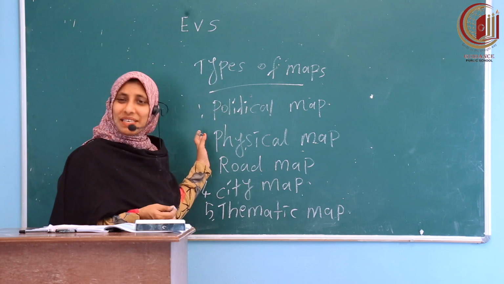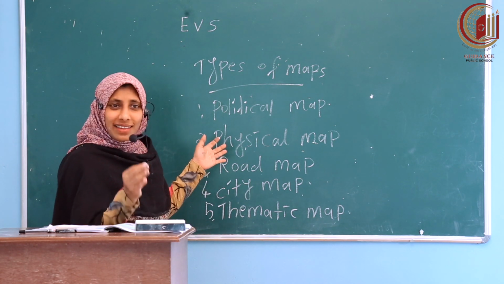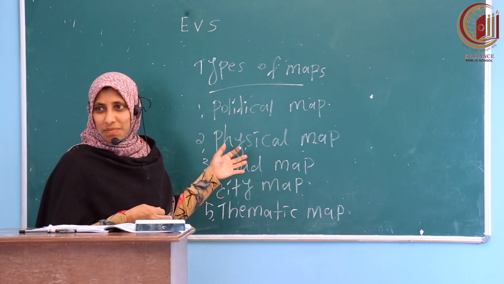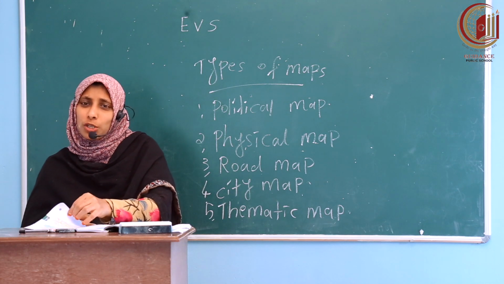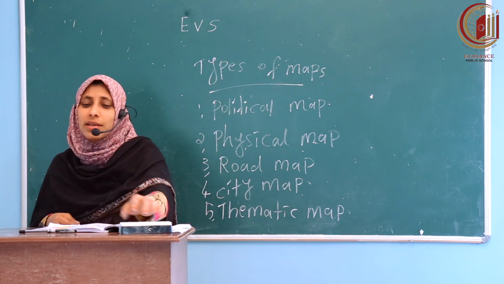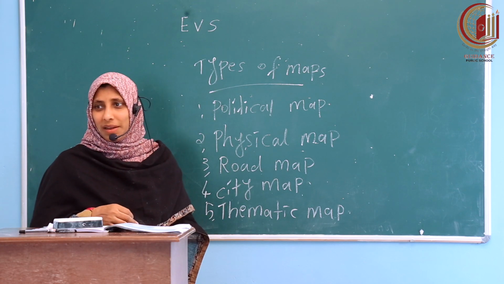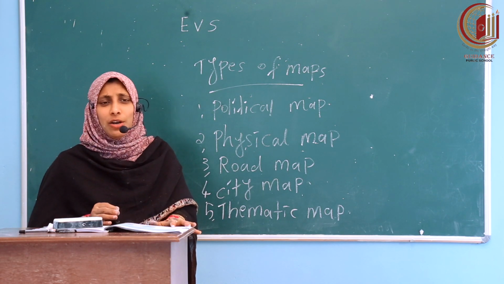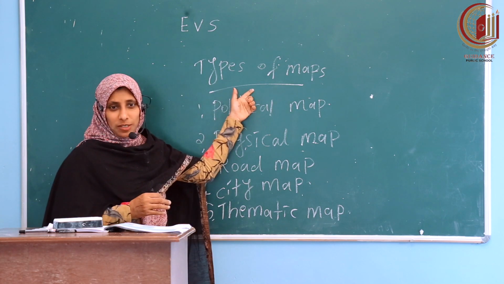It's actually a very simple lesson, very easy to study. Like in third standard, all the lessons are very easy, very simple. So fourth standard also has very simple lessons. Small lessons. And if any difficulty comes, we will explain it clearly. Okay, don't worry. Fourth standard is also very easy. So we are going to study types of maps.